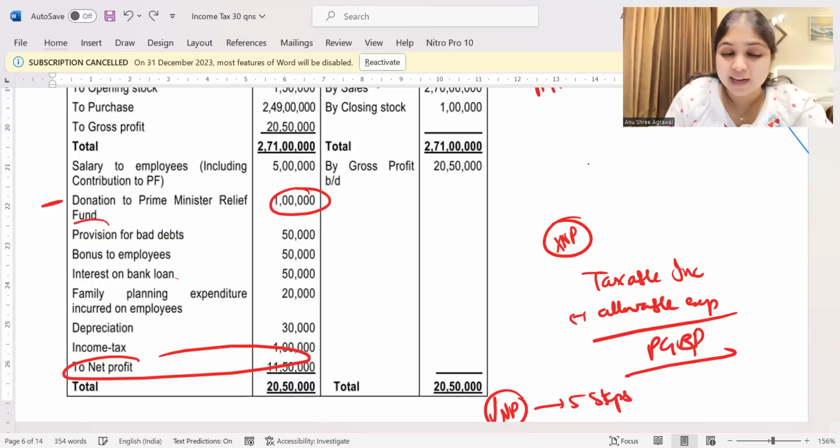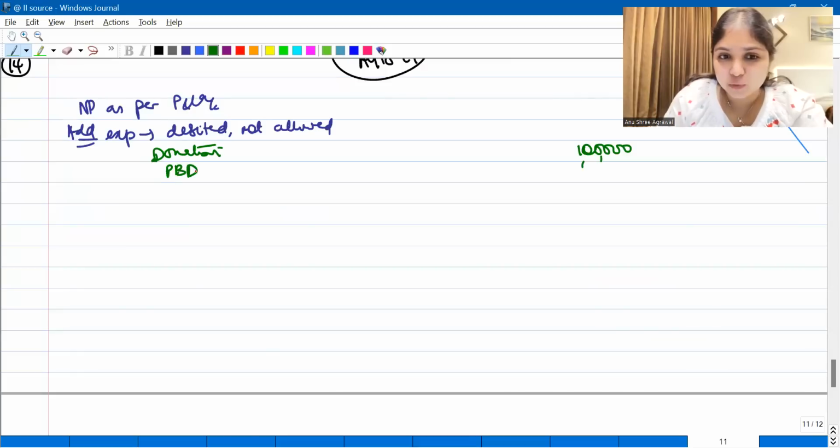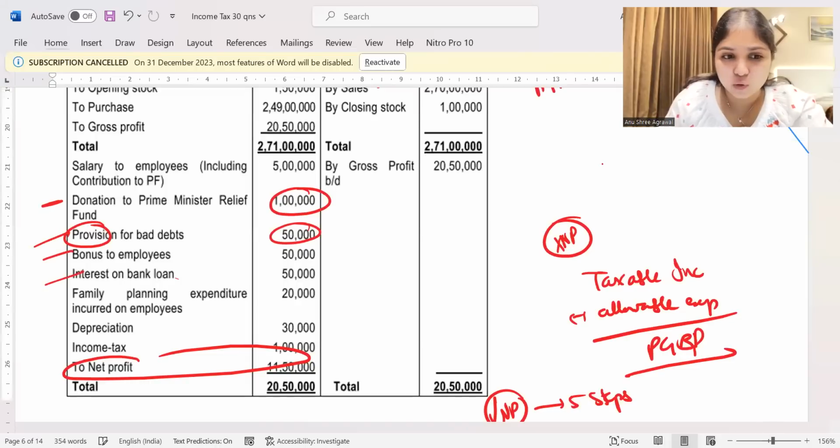Then provision for bad debt. Any provision, any reserve, what do we do? Whatever be the provision, whatever be the reserve, we always disallow. Provisions and reserves, we disallow. Then bonus to employee, interest on bank loan, nothing to do.